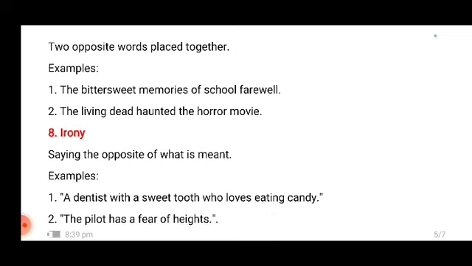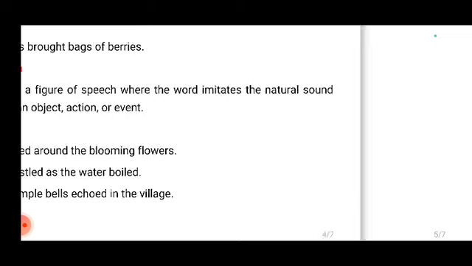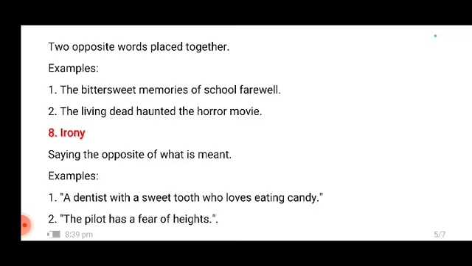Oxymoron is when we place two opposite words together. The bittersweet memories of school farewell. So I'm using bitter and sweet together. So whenever you find two extremely opposite words together, you know that this is an oxymoron. Okay, so that is how you will identify an oxymoron.